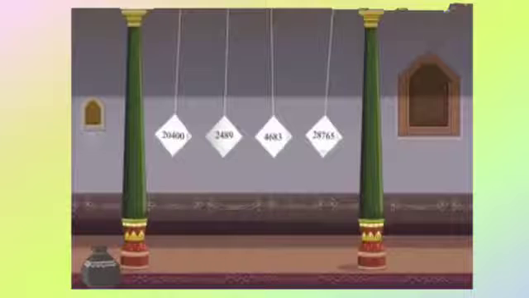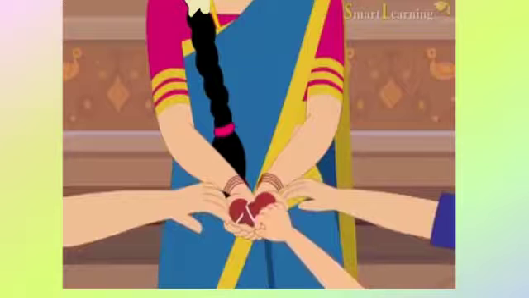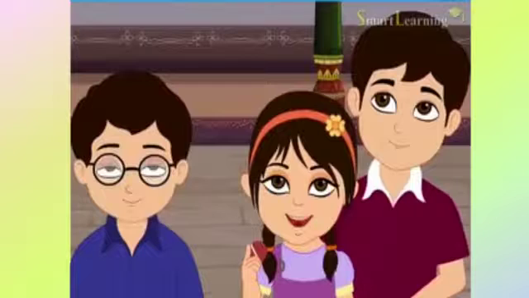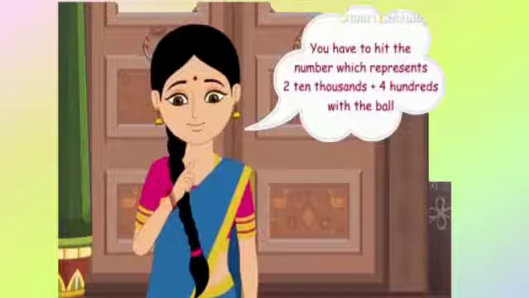4 numbers have been written on paper and hung with the help of string. Sara's mother gave them a ball each and says you have to hit the number which represents 210,000 plus 400 with the ball.